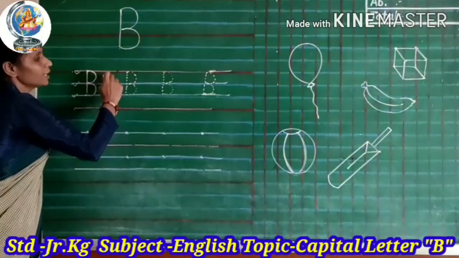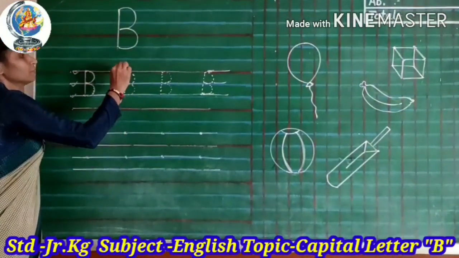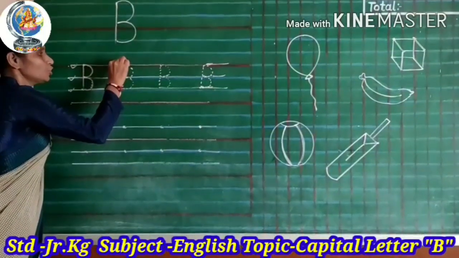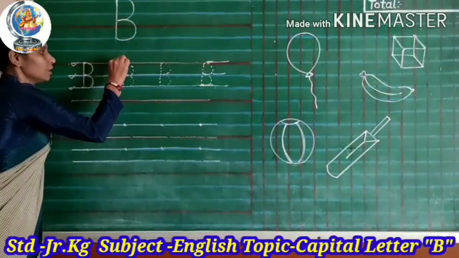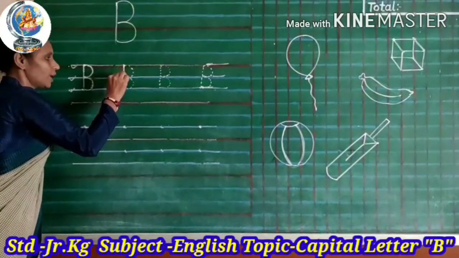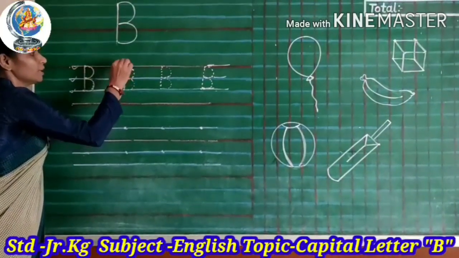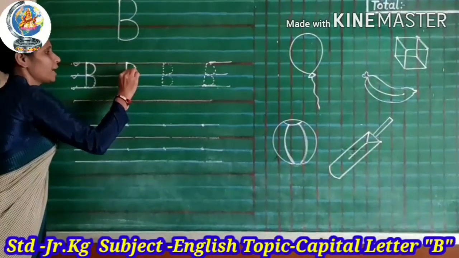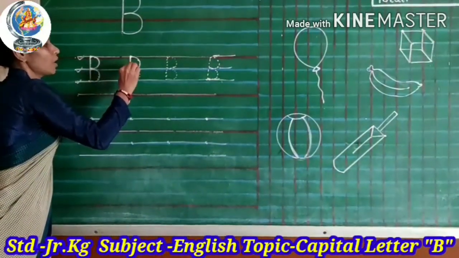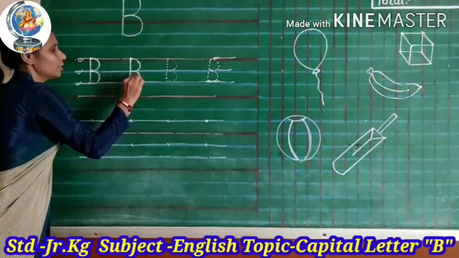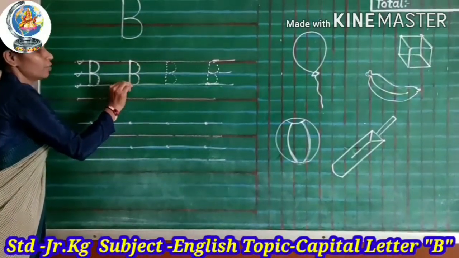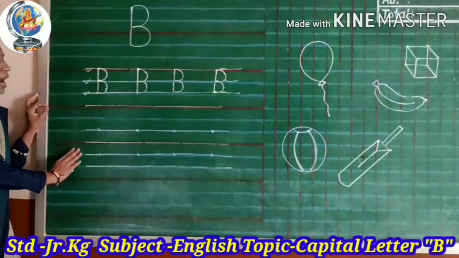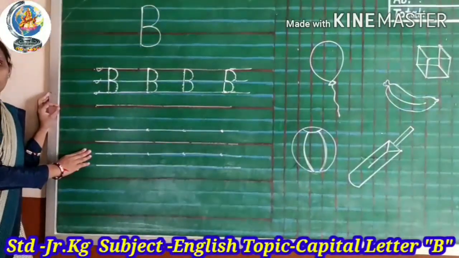Repeat again. Dots are given here. Put your pencil. Join the dots. First to third line, standing line. And first to second line, curve. And second to third line, again curve. Make capital letter B.